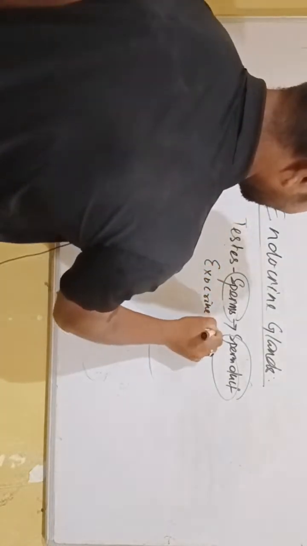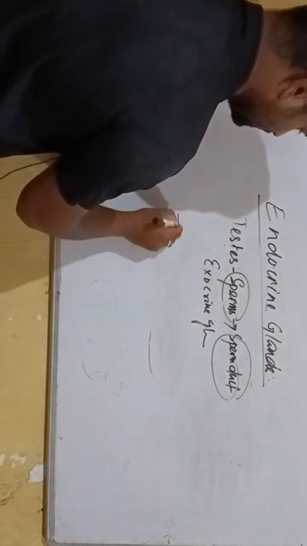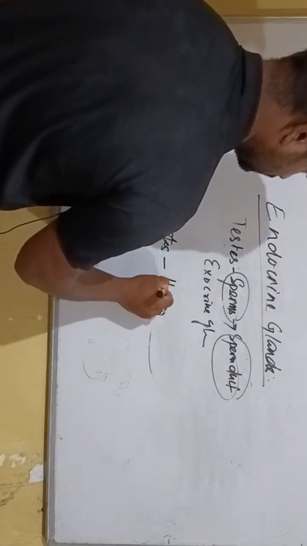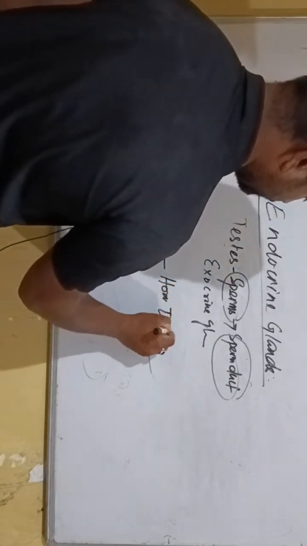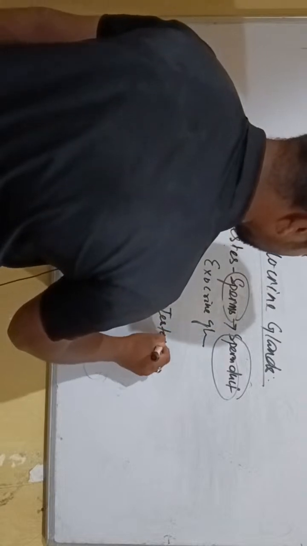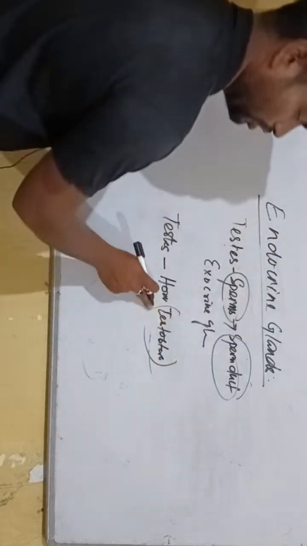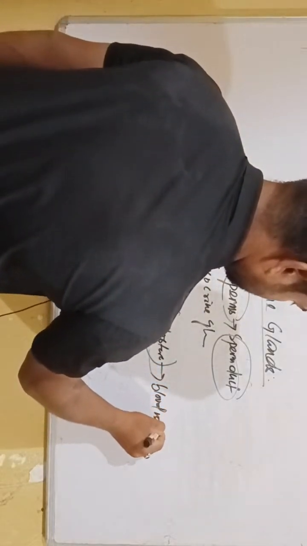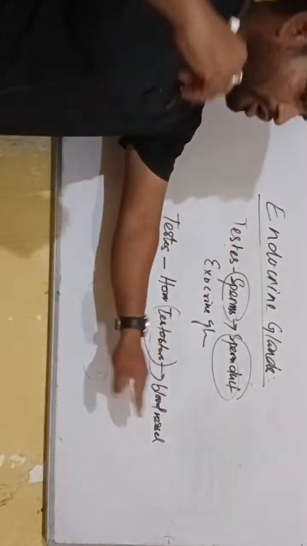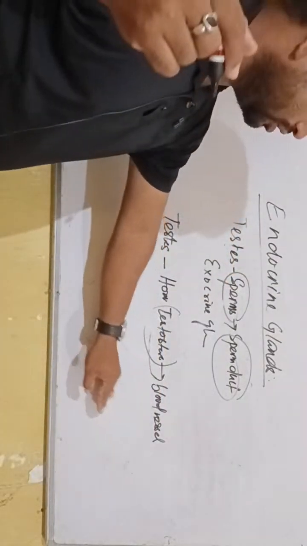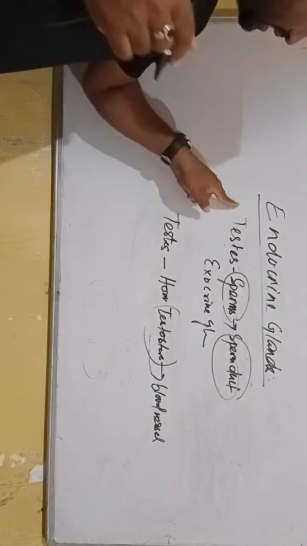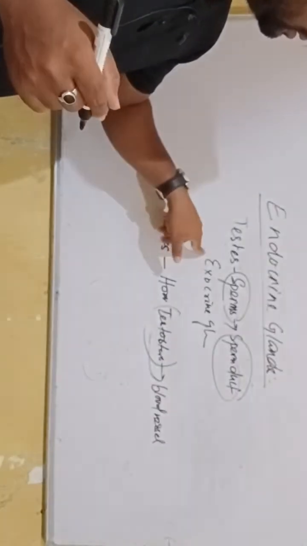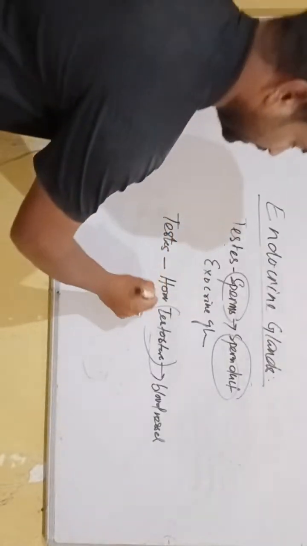But when testes produce the hormone testosterone, the male hormone, this testosterone hormone is poured into blood vessels, not into any duct. So that is why the testis acts as both an exocrine gland and an endocrine gland.